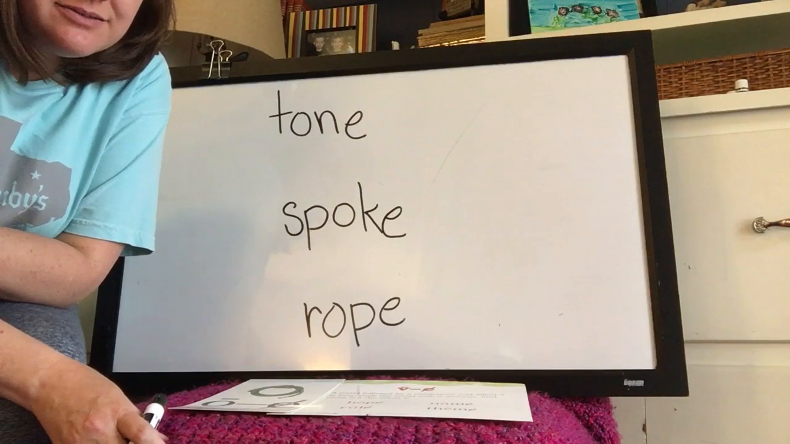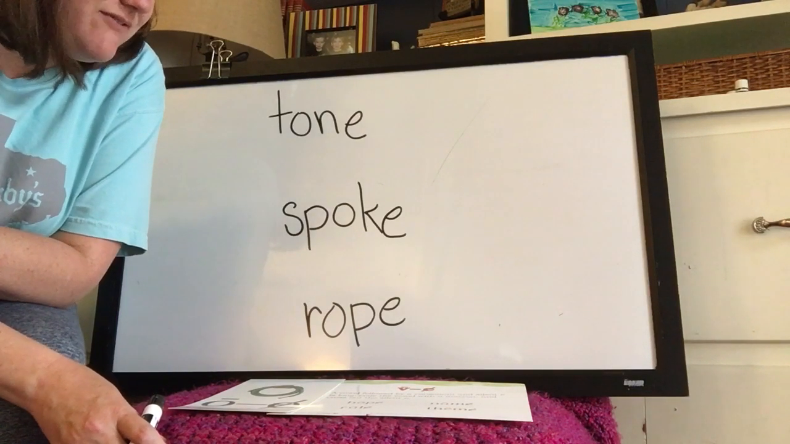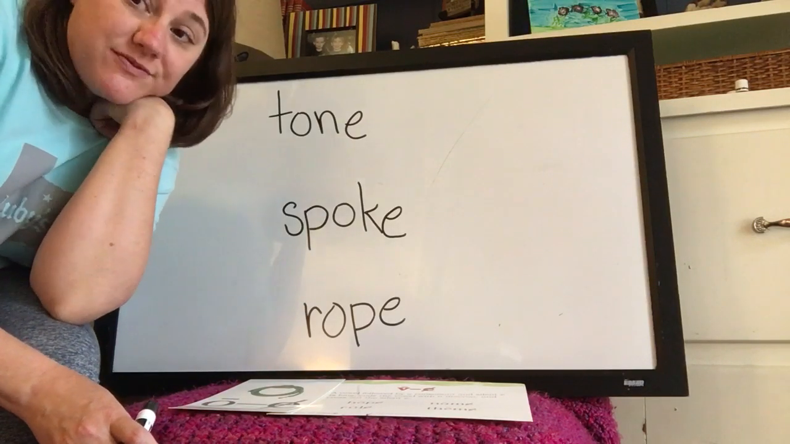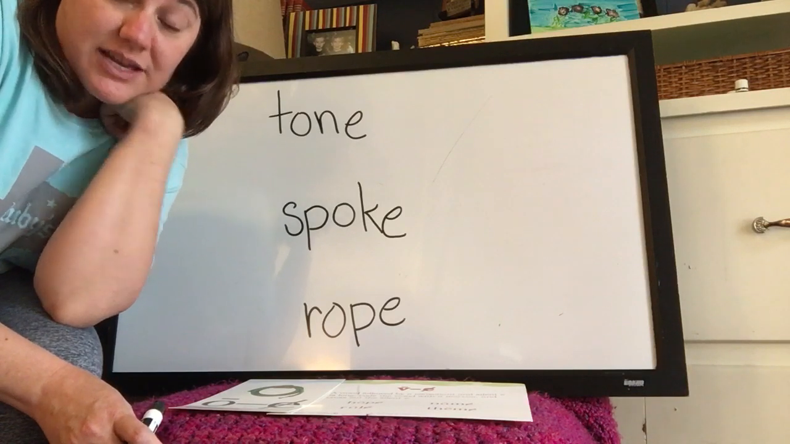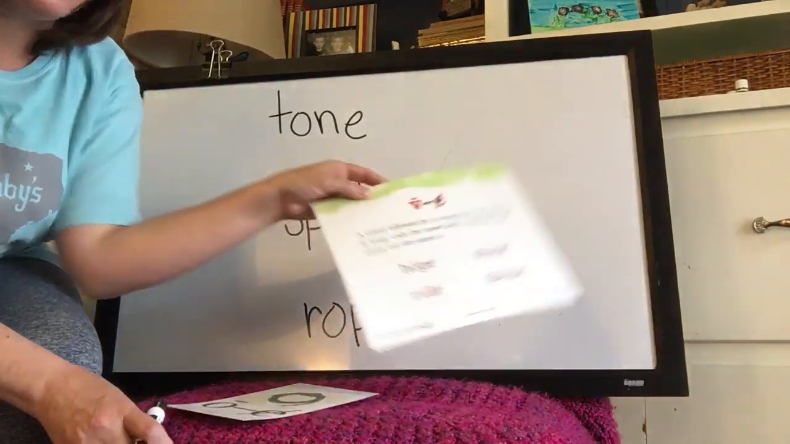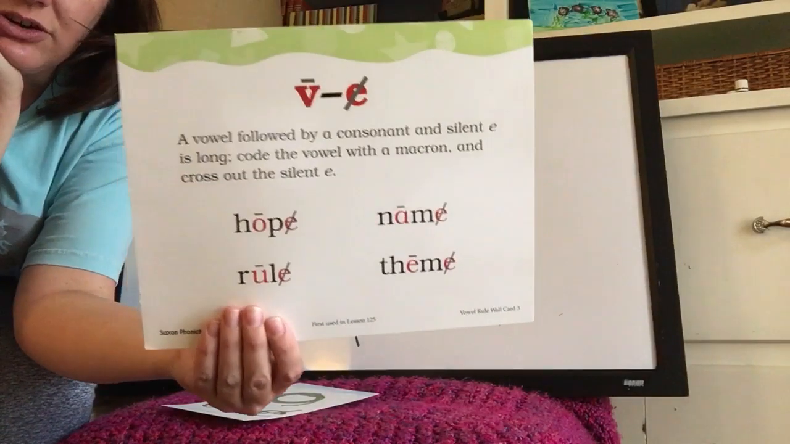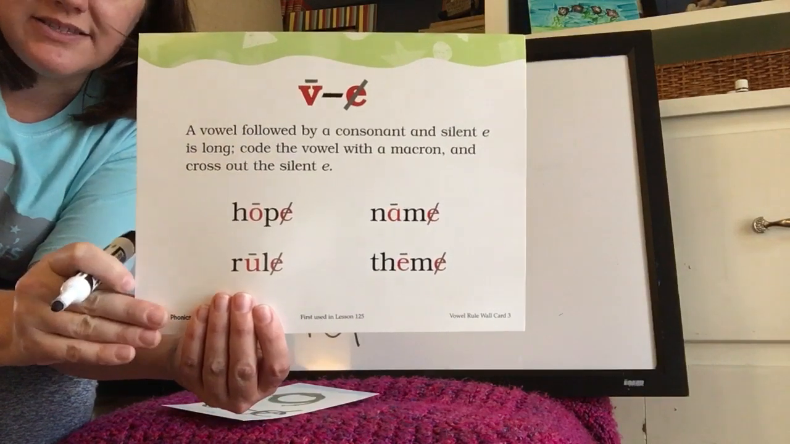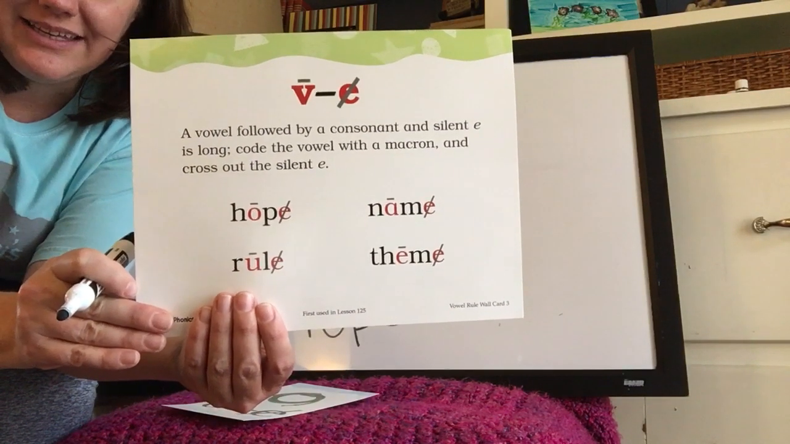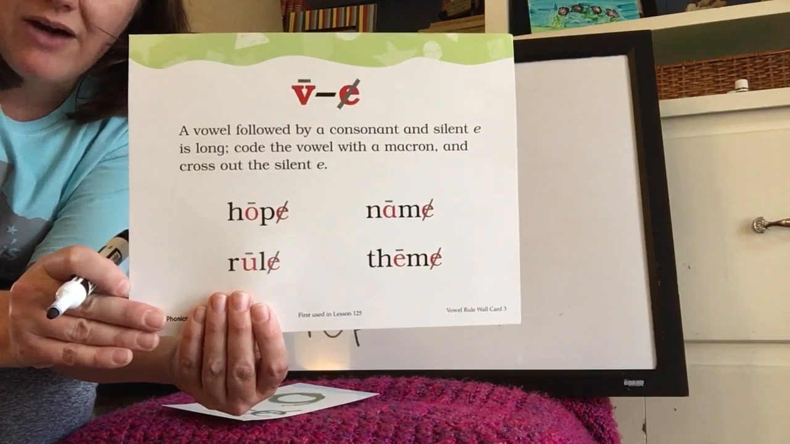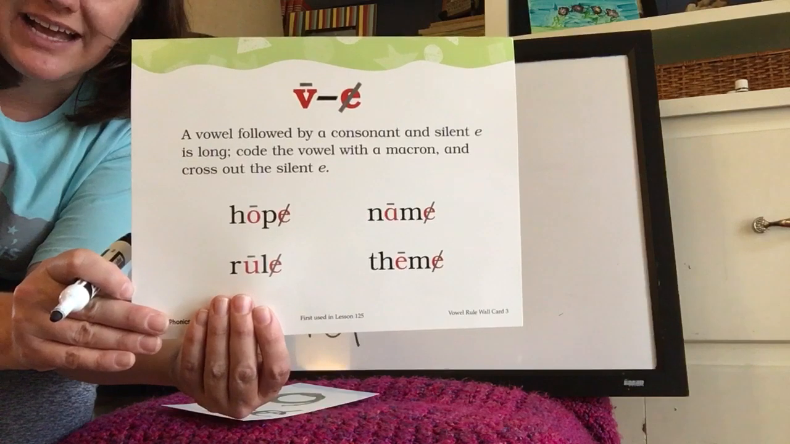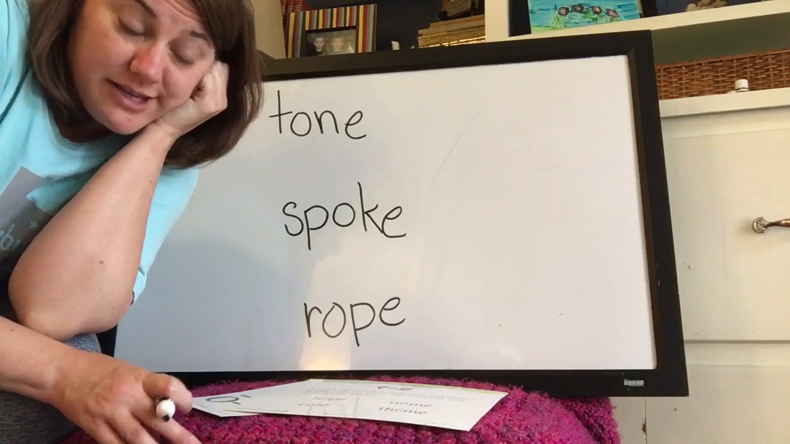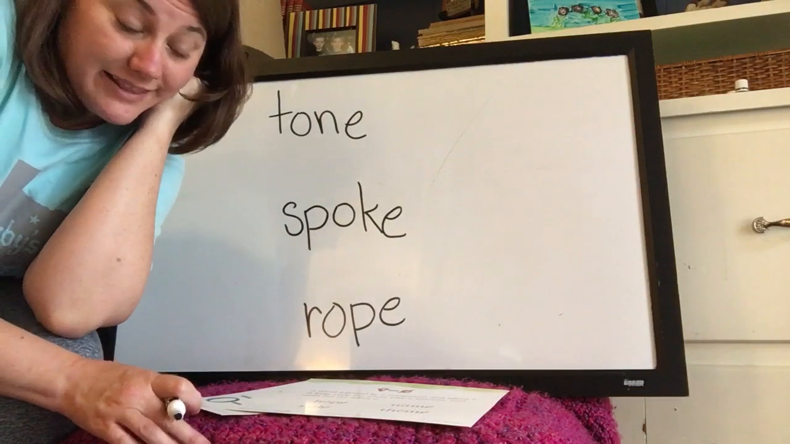So, boys and girls, looking up here, we're going to learn our next vowel consonant E sound, which we know because we learned before that if there's a vowel consonant E, it's going to be the long vowel sound. The vowel's going to say its name. So before we get started, let's review this card. Vowel consonant E. A vowel followed by a consonant and a silent E is long. Code the vowel with a macron and cross out the silent E. Now we also can call it sneaky E or bossy E, but our rule card says that it's silent E.